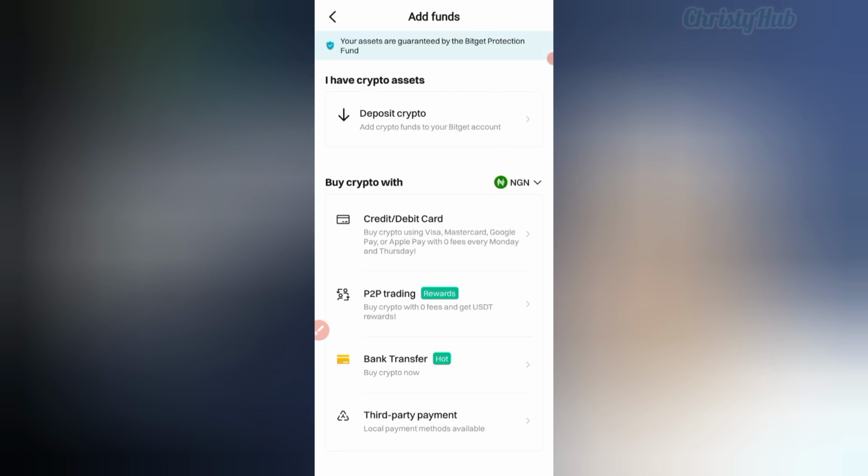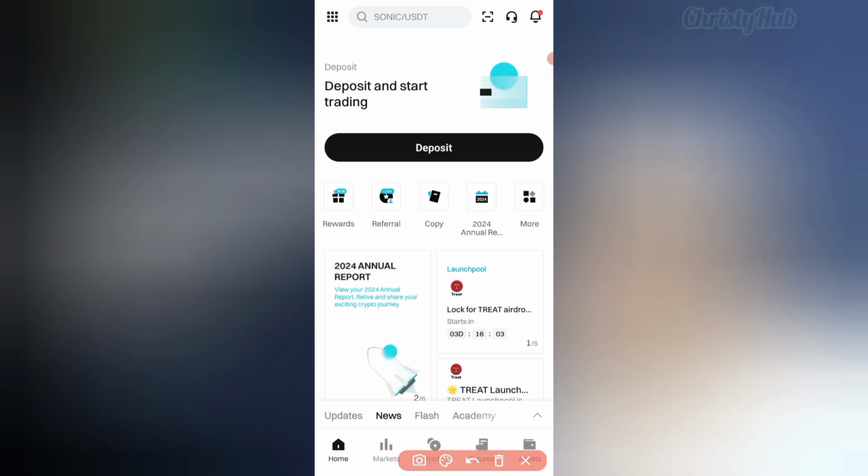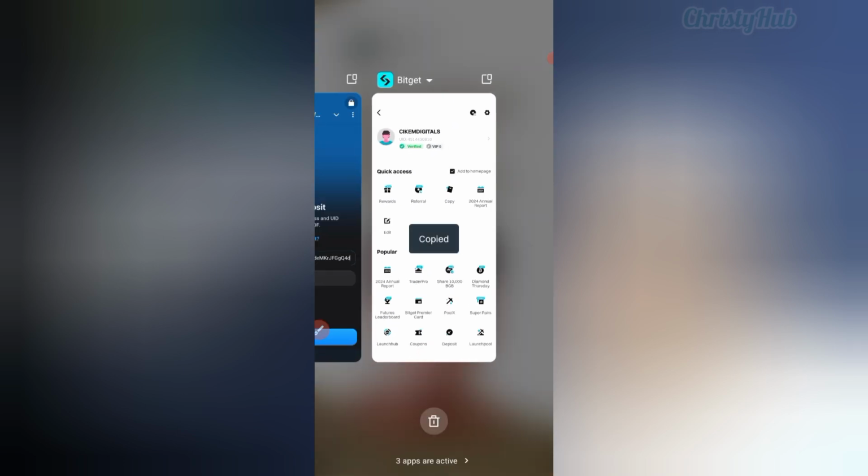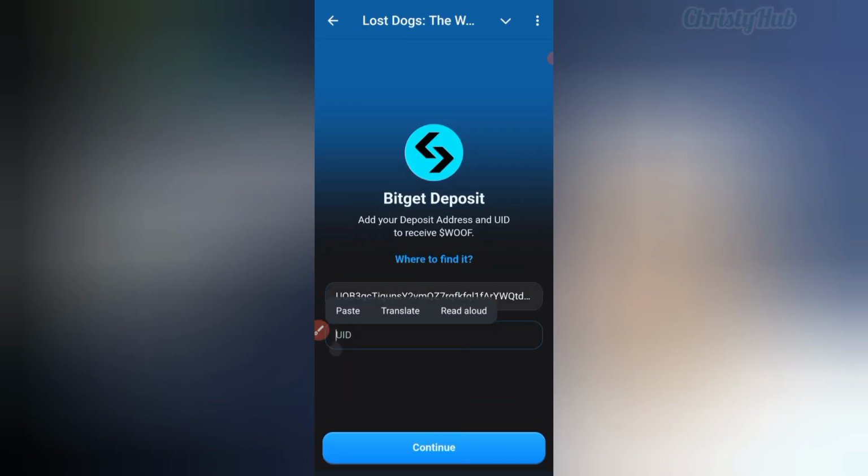Go back and copy your UID. You click on this icon to copy your UID. So make sure your Bitget exchange is verified. And this is my UID here. It has been copied. 810451810. Then you can paste it here. Then you click on continue.